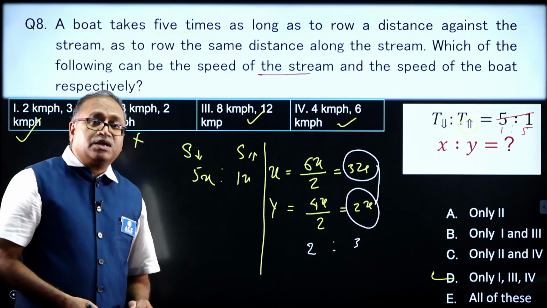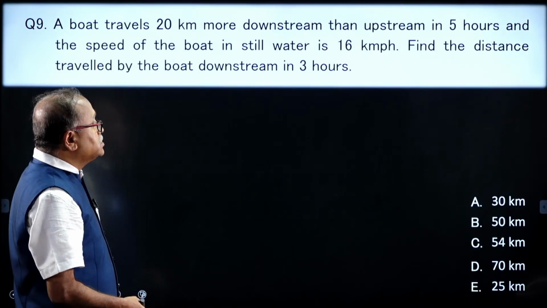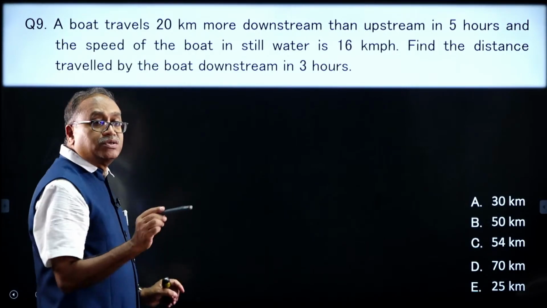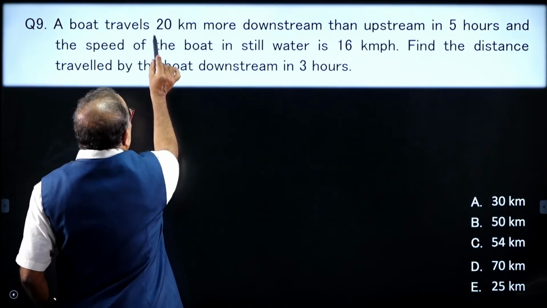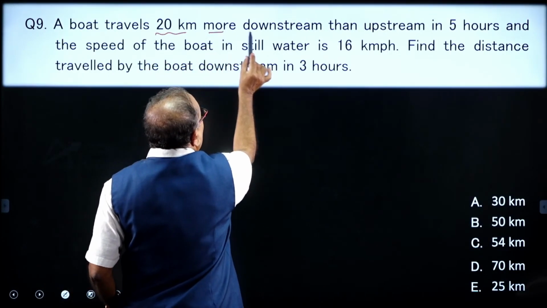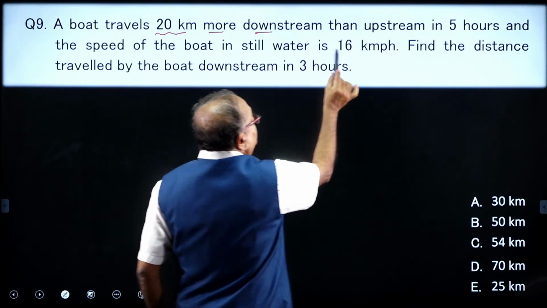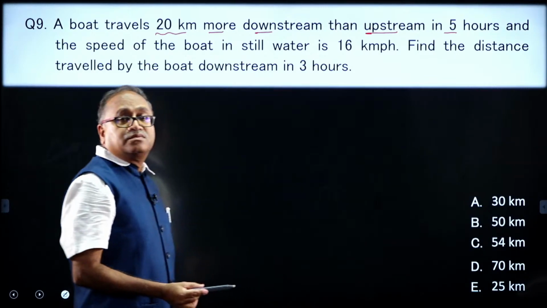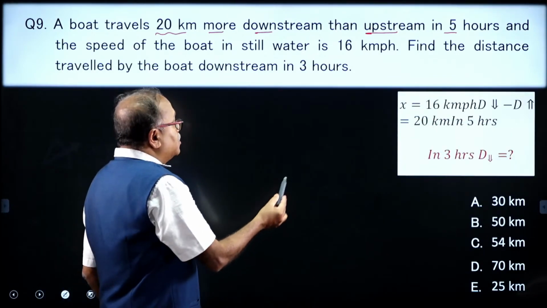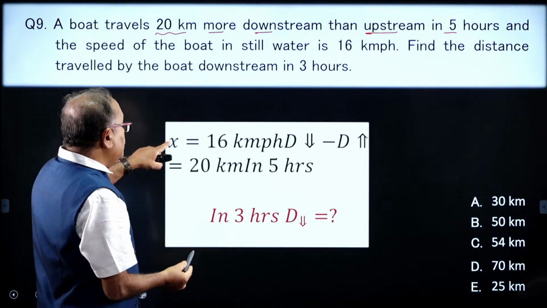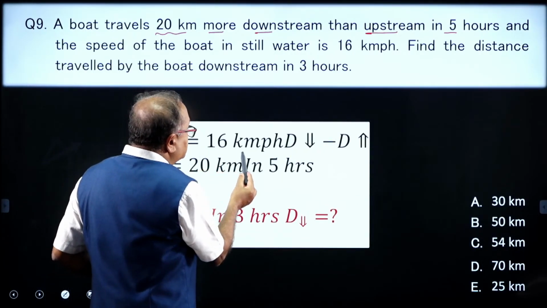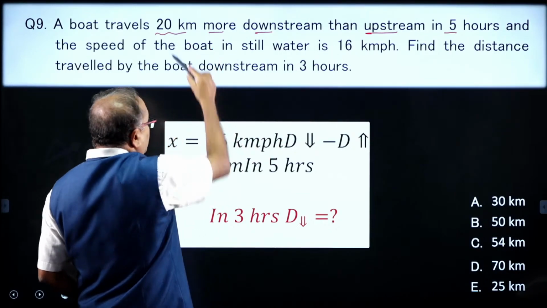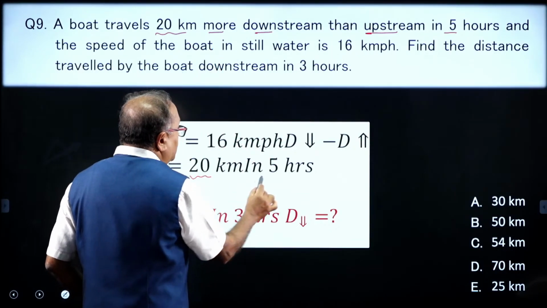I am moving on to the next question, and which is this. Allow me to read it down and then I will give the gist of the question. A boat travels 20 kilometer more in downstream than that of upstream in 5 hours. Look at this one, that information we have. A boat travels how many kilometer more? 20 kilometer more in 5 hours.